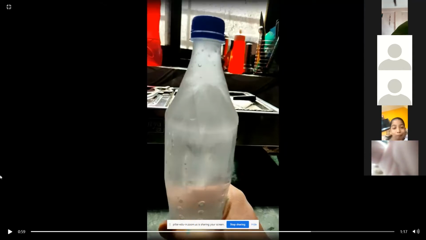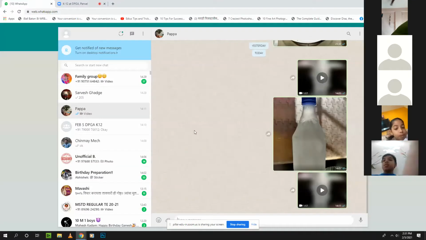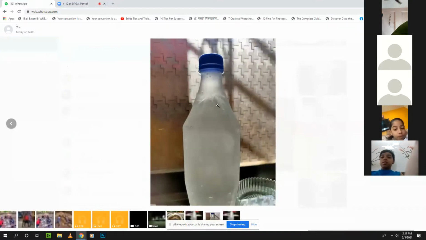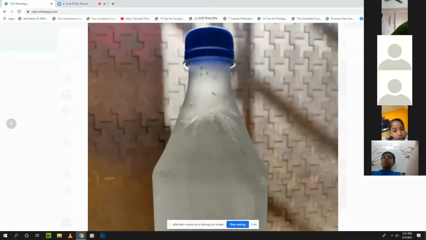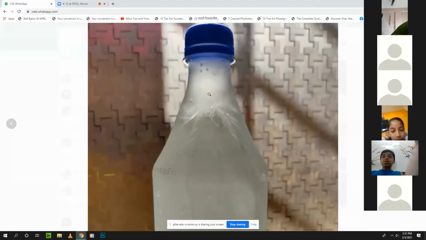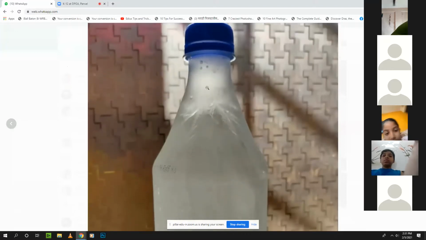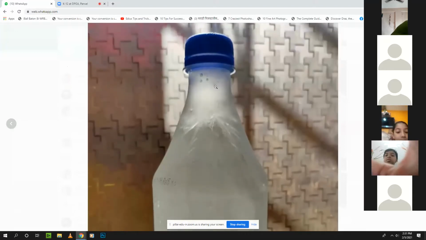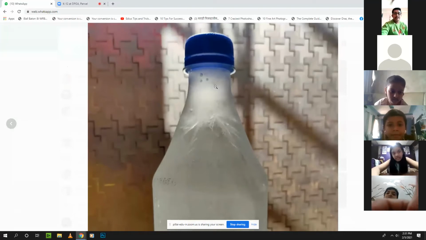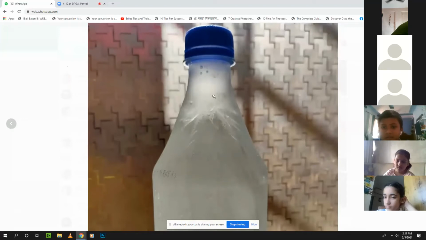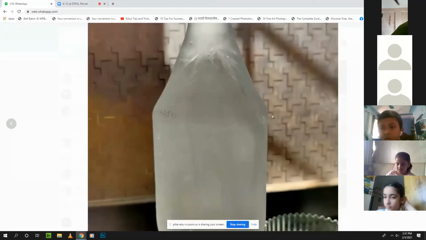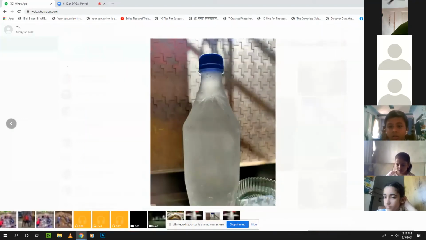So I want to show you guys one photograph. Just look at the screen. This is the photograph taken after a few seconds of the video. So what is this portion? Can you guys see? Ice. Exactly, that's ice. It turned into ice.